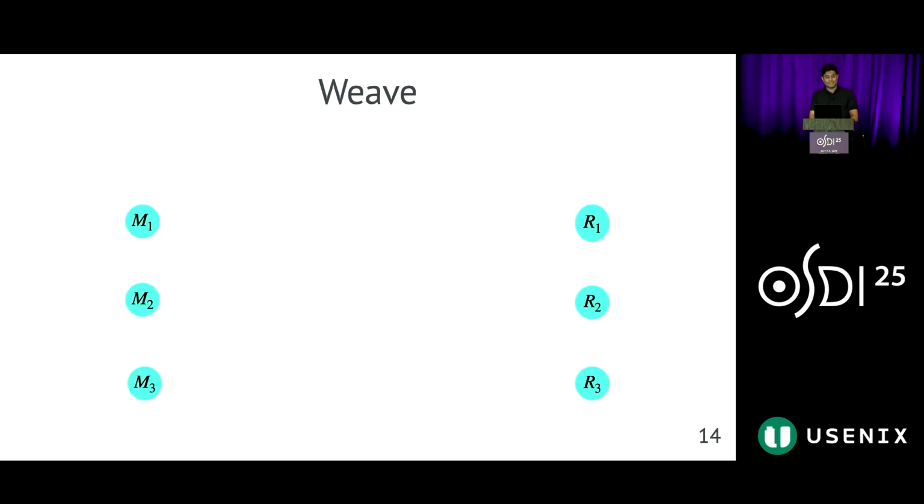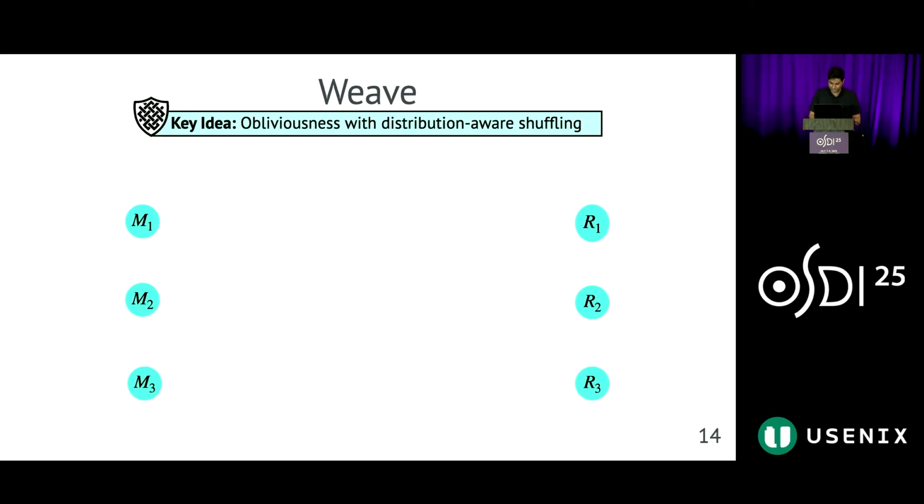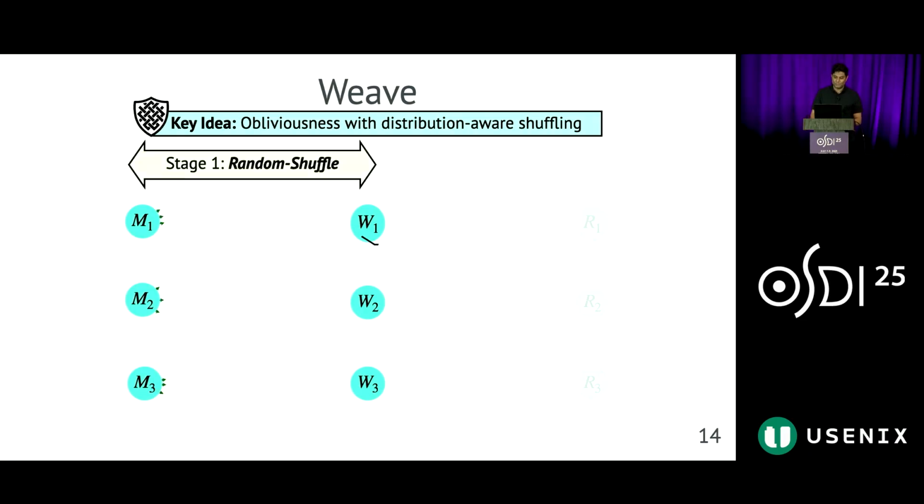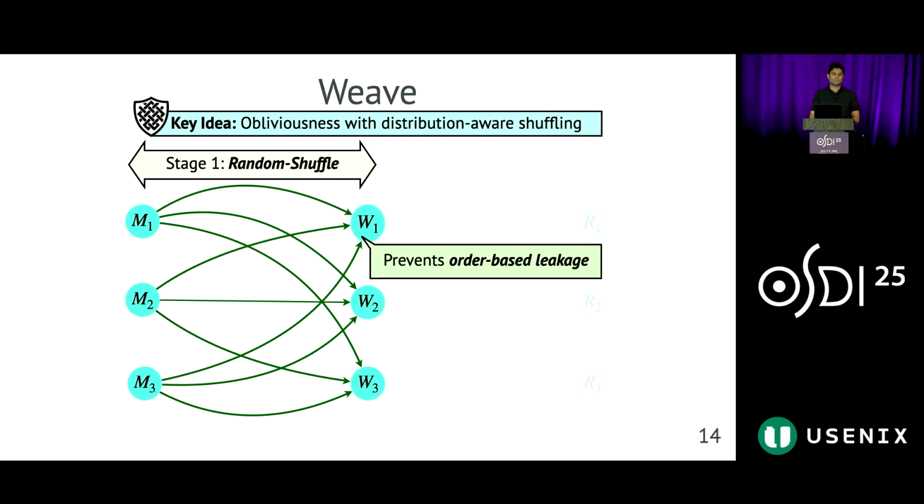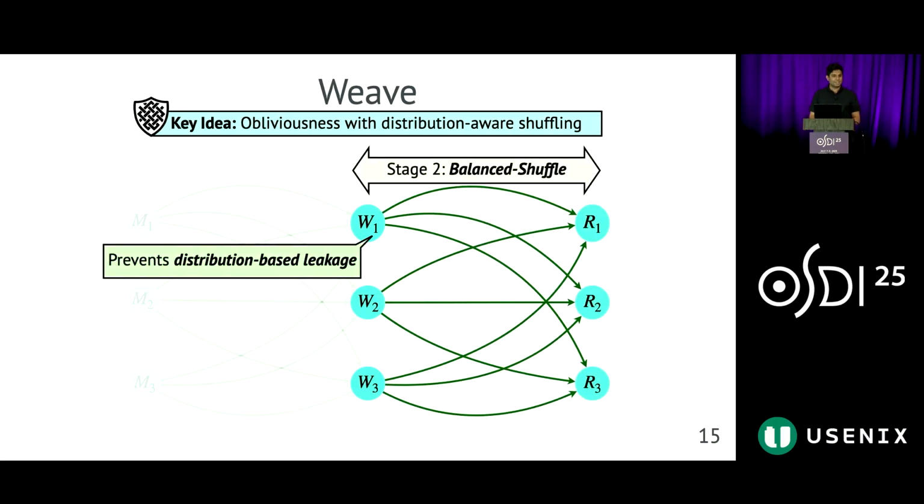We show that this is indeed possible through our system, Weave, which addresses access pattern leakage through a distribution-aware approach. Weave introduces intermediate workers called weavers. Weavers perform a two-stage shuffle that mitigates the two components of access pattern leakage that we introduced. The first stage, random shuffle, communicates data between mappers and weavers to prevent order-based leakage, while the second stage, balanced shuffle, communicates data between weavers and reducers to prevent distribution-based leakage.